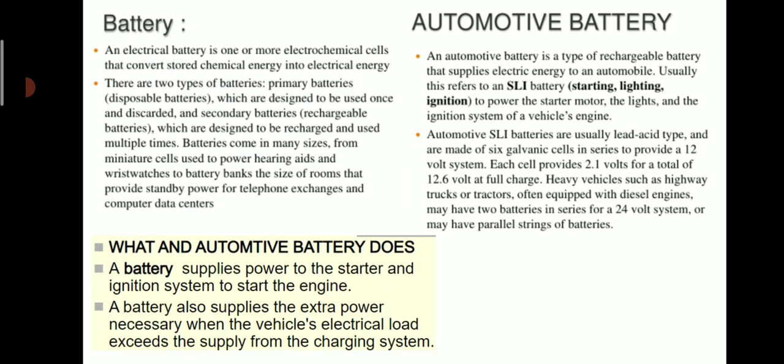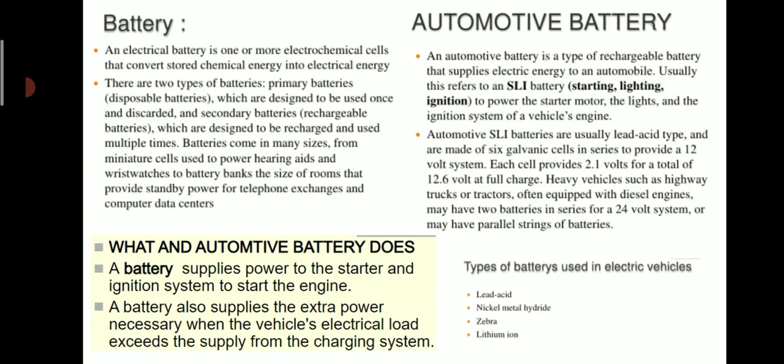So what does an automotive battery do? A battery supplies power to the starter and ignition system to start the engine. A battery also supplies the extra power necessary when the vehicle's electrical load exceeds the supply from the charging system.